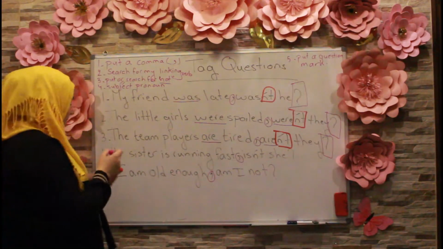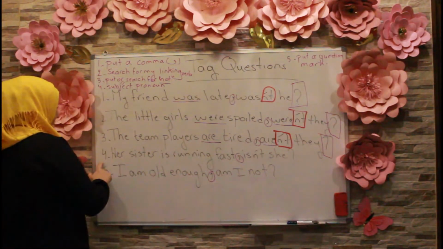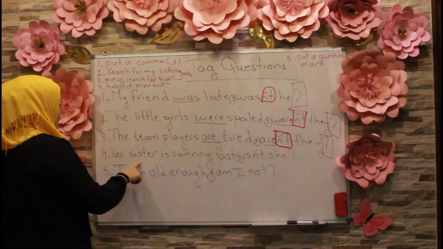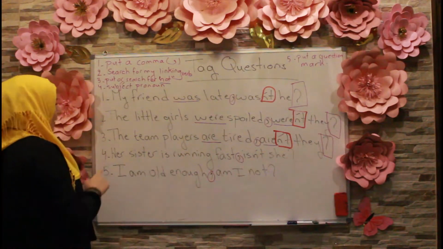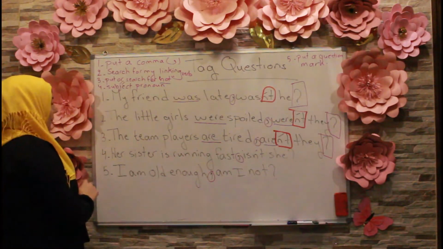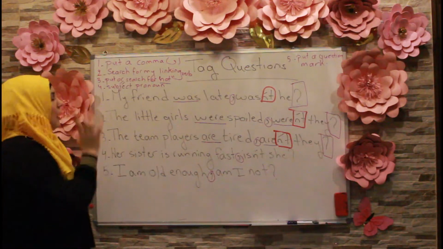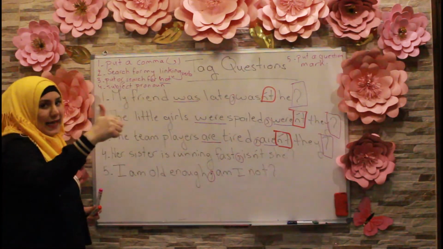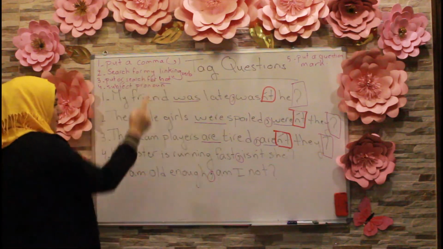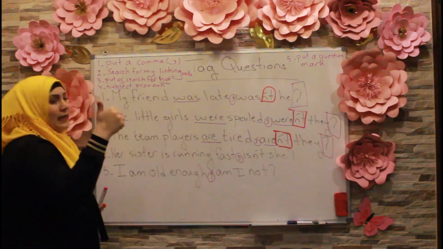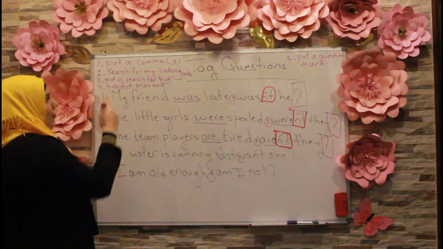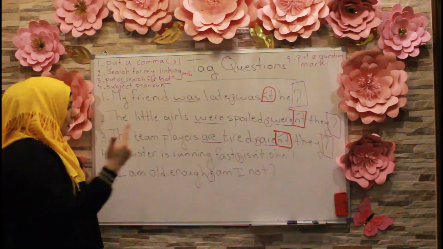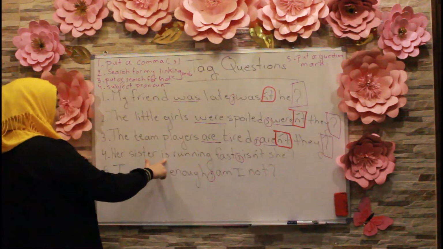Now, number 4, her sister is running fast, isn't she? So, her sister is my subject. First of all, I search for my comma. Step number 1 in finding a tag question is to search for the comma. So, here's the comma. Step number 2, I have to search for my helping or linking verb.